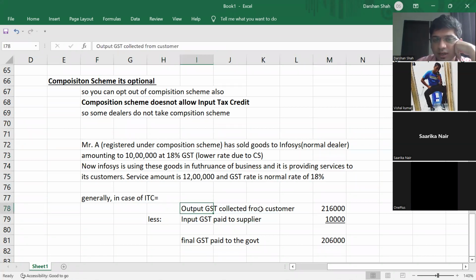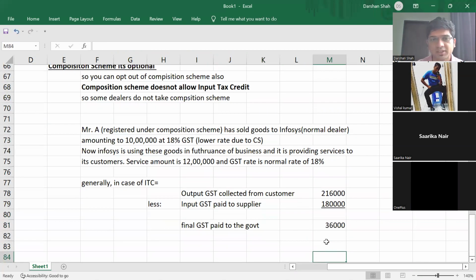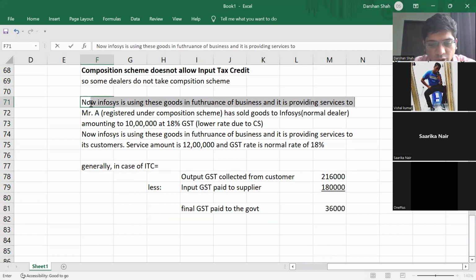So Infosys is collecting 18% on 12 lakhs, minus input GST paid to supplier on 10 lakhs into 18%. And the final GST paid to the government would have been only 36,000. This was the normal case. I'll write it over here: normal case.